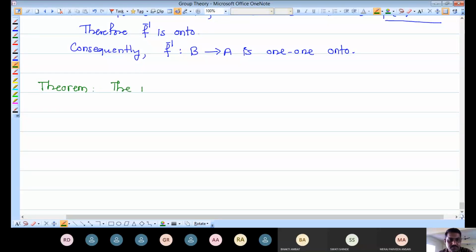The inverse of a function, if it exists, is unique.